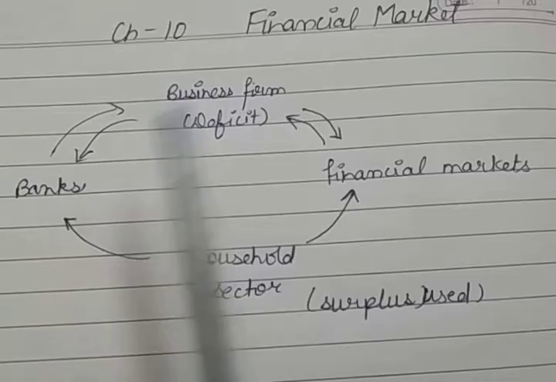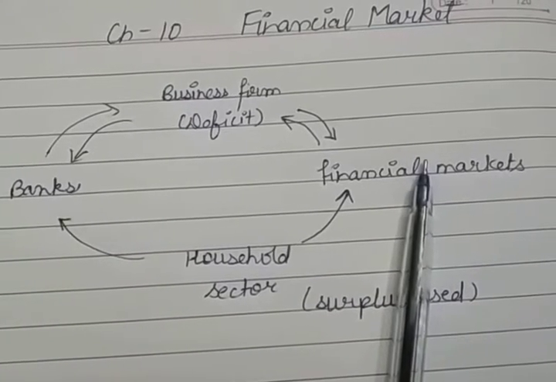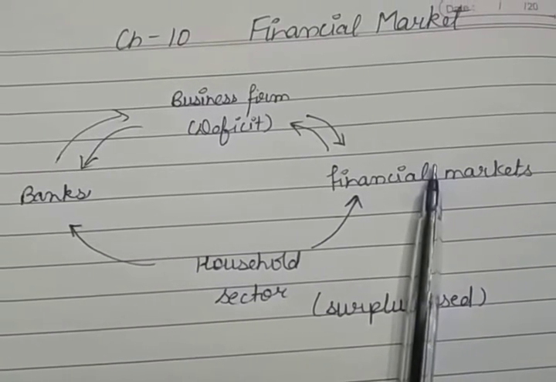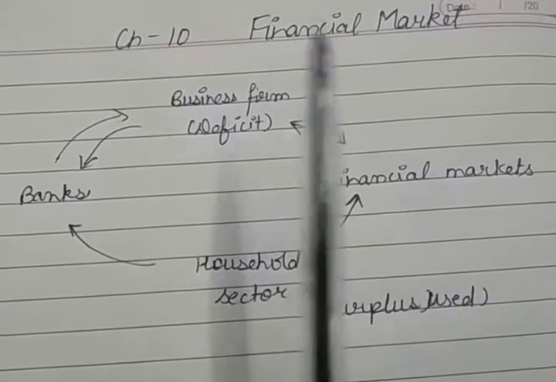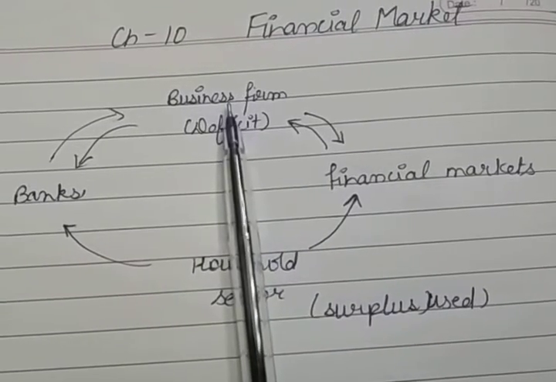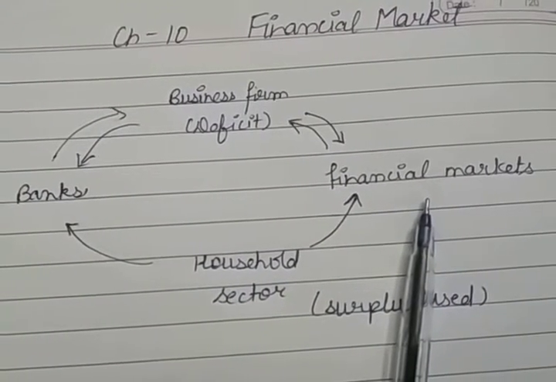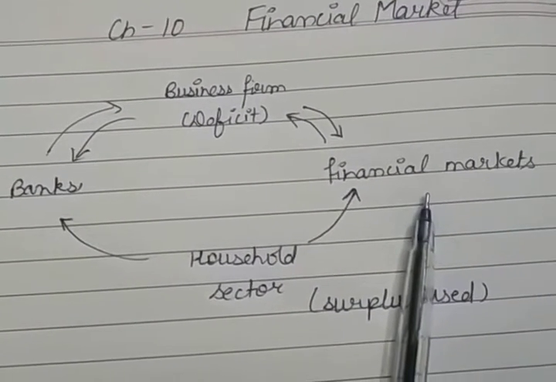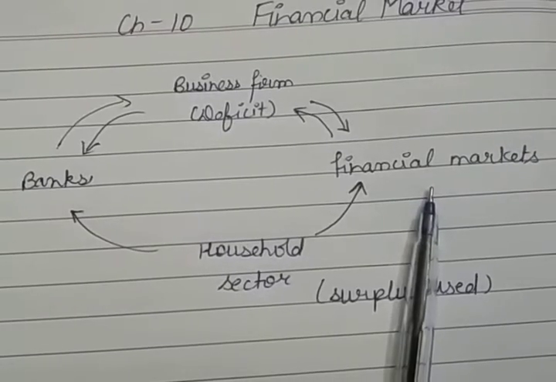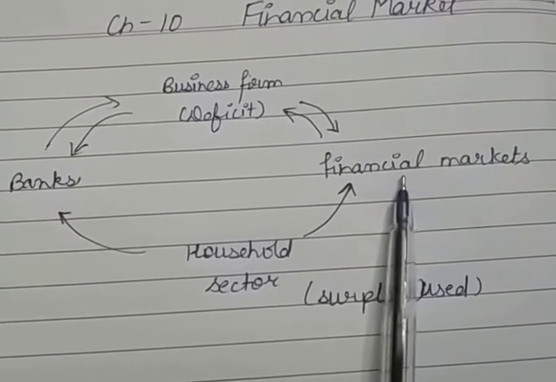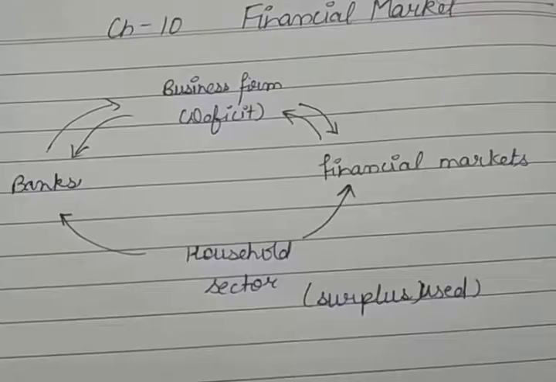So the banks and the financial markets both in turn lend the funds to business firms, which are called deficit units. So bank and the financial market are competitors for each other. Financial market is the market for the creation and exchange of financial assets.